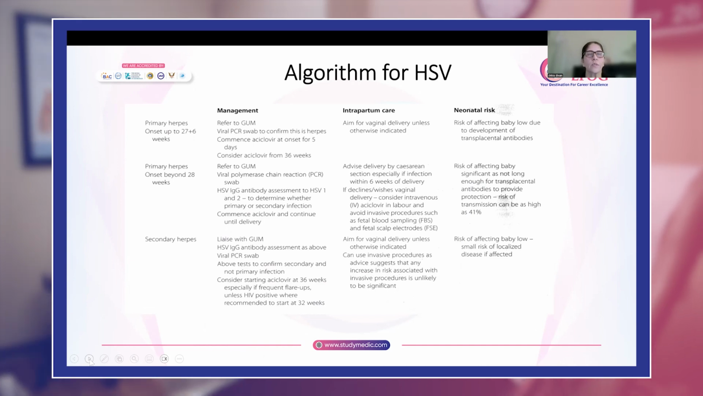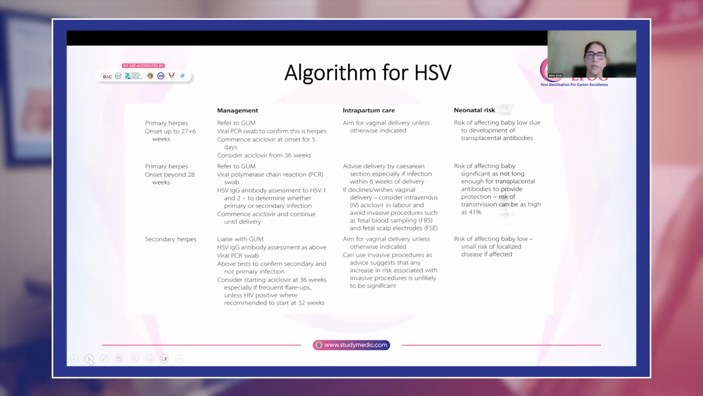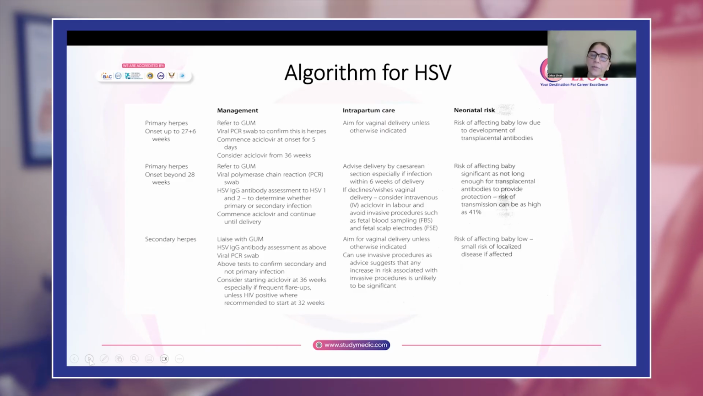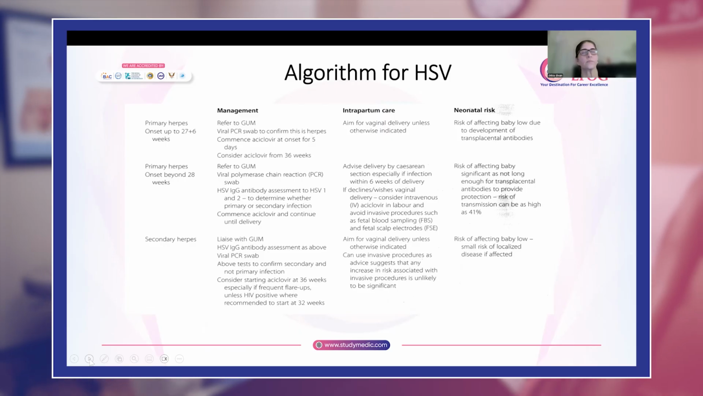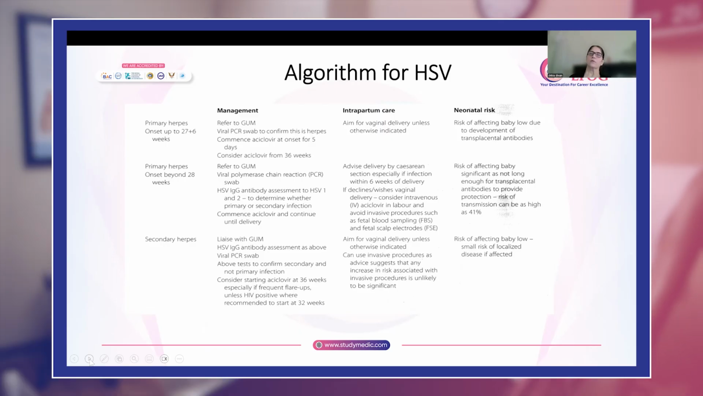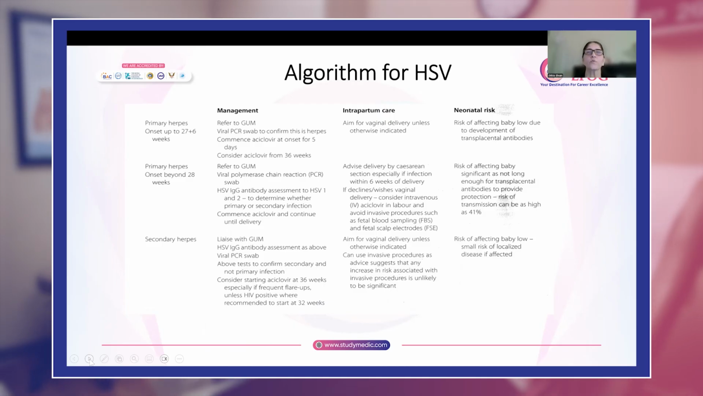Okay. So secondary herpes or recurrent herpes, vaginal delivery is not contraindicated. Okay. And the risk of the baby being affected also is very low in these cases. So these are the algorithms for chickenpox and HSV, and we have already discussed obstetric cholestasis.